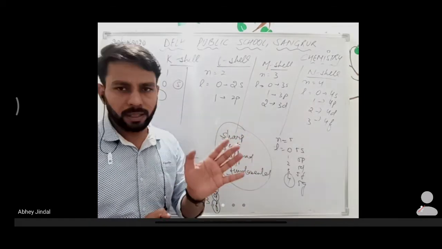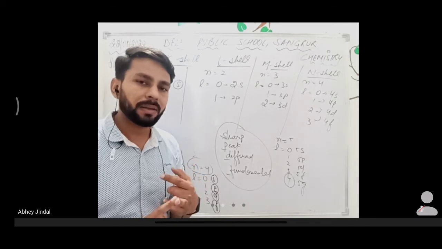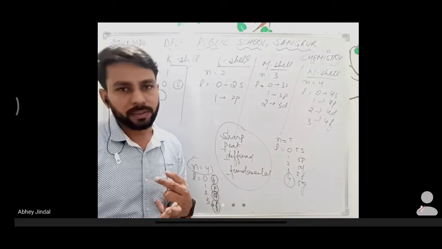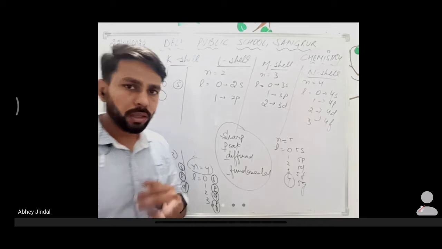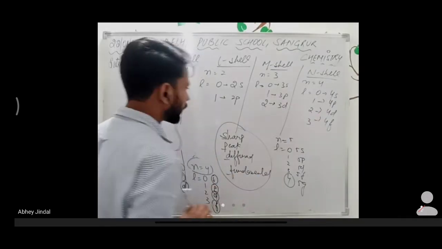There are 5 or 4 types of spectroscopy: UV, IR, visible, NMR (nuclear magnetic resonance), and mass spectroscopy. Right? Okay. So from that study, the 4 letters S, P, D, F came. Scientists have named them SPDF. I think you have understood.